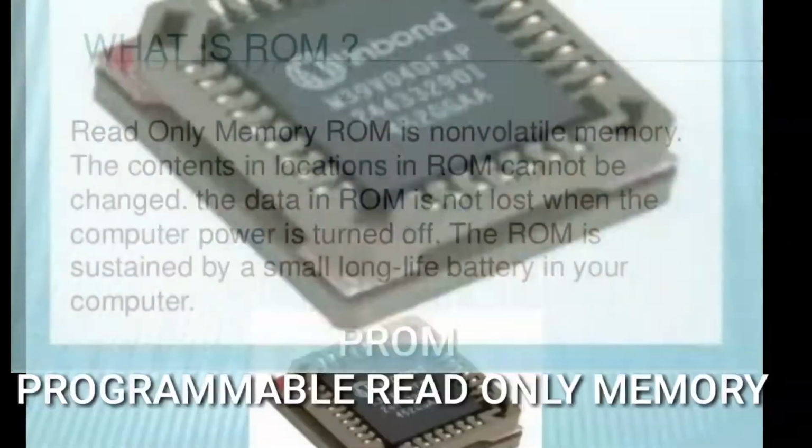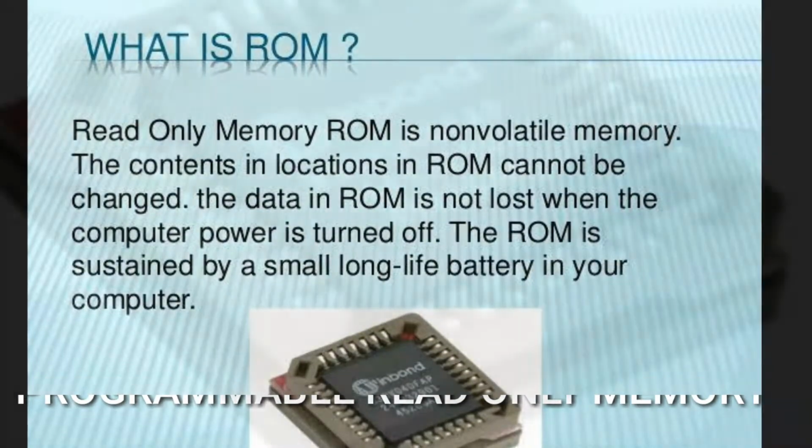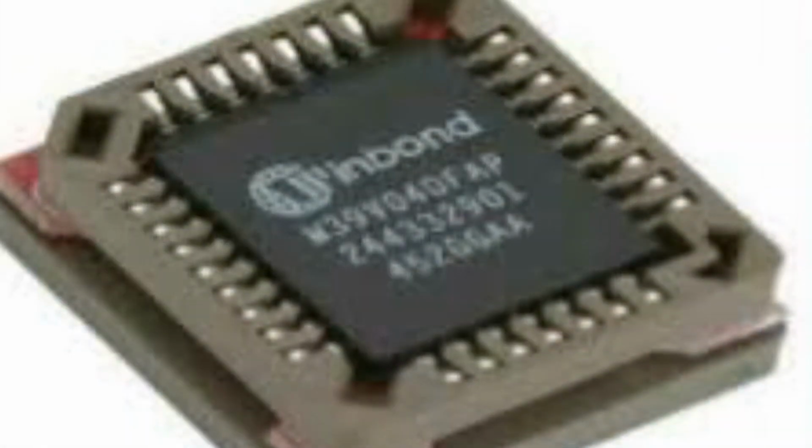Next, EPROM stands for erasable programmable read-only memory. This type of memory allows a user to erase the information stored on the ROM chip and program it again with new information.